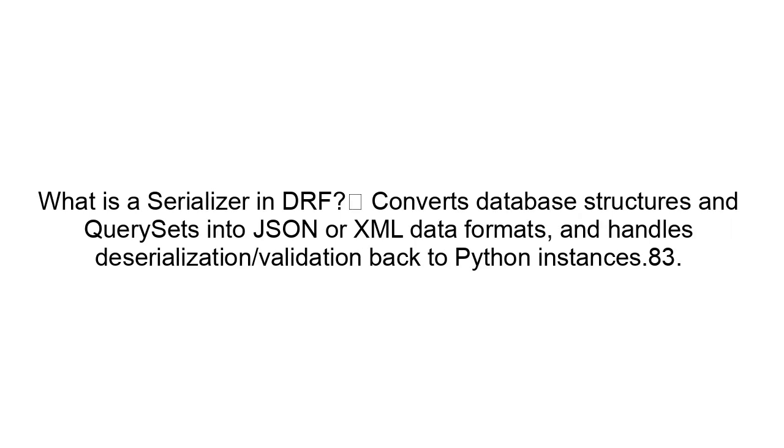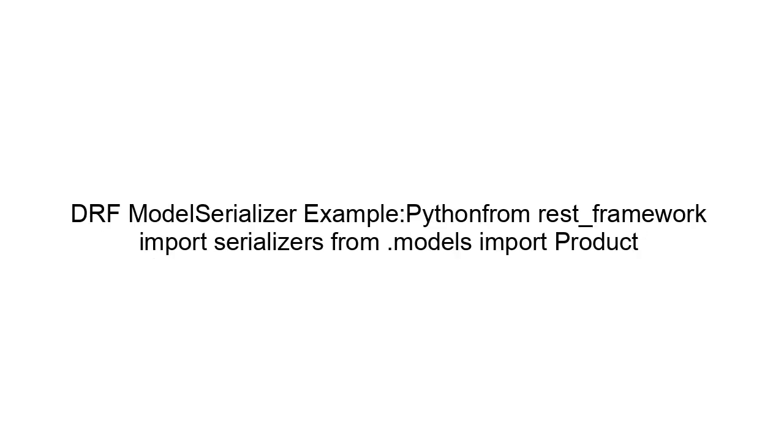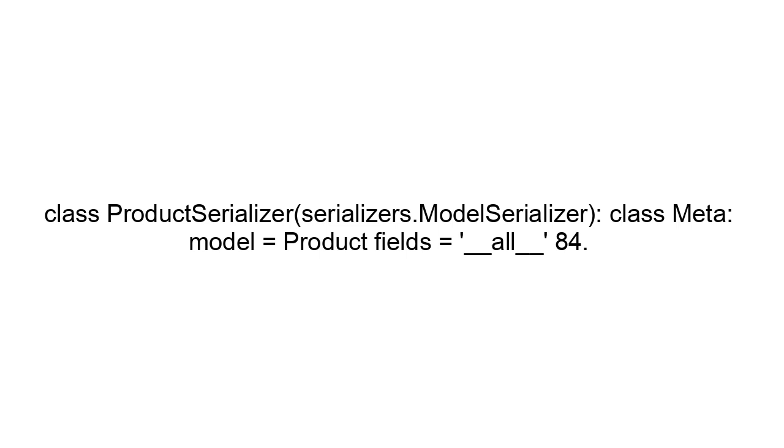82. What is a serializer in DRF? Converts database structures and query sets into JSON or XML data formats, and handles deserialization and validation back to Python instances. DRF model serializer example. Python: from rest_framework import serializers, from .models import Product. class ProductSerializer(serializers.ModelSerializer): class Meta: model = Product, fields = '__all__'.